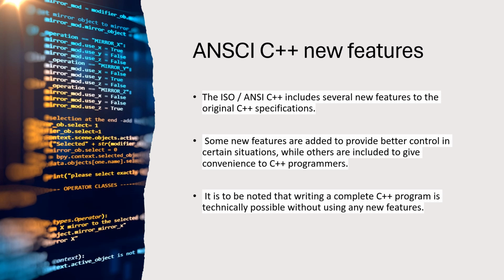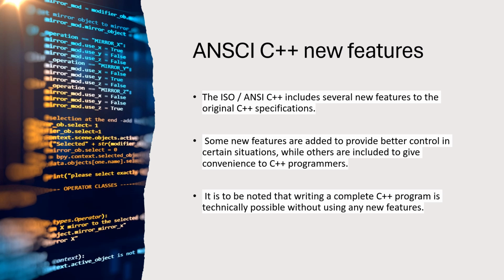Some new features are added to provide better control in certain situations, while others are included to give convenience to the C++ programs. It is to be noted that writing a complete C++ program is technically possible without using any new features. So we can see that there are several new features added to the original C++ specification.